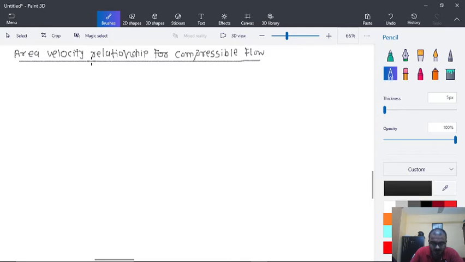Here, first if we recall, the continuity equation was A into V is equal to constant, that was for incompressible flow.